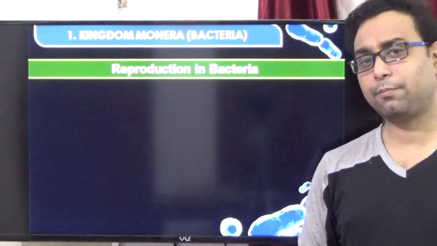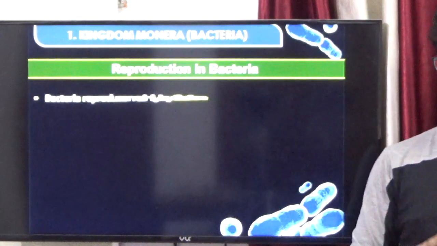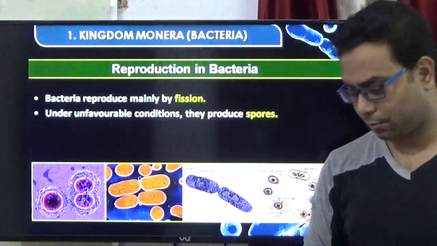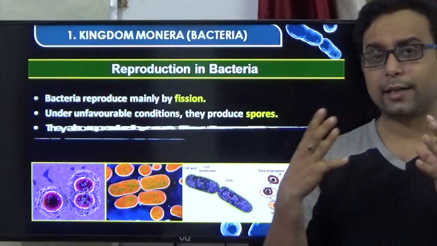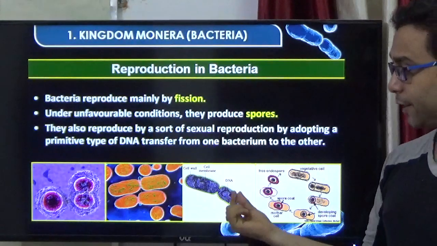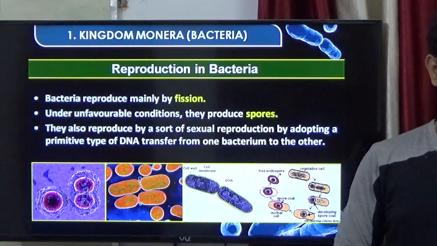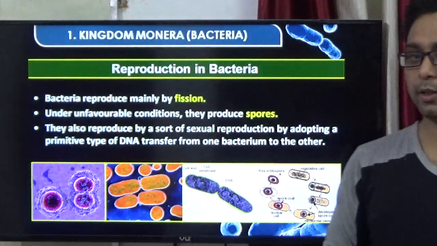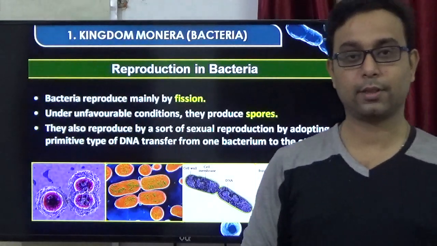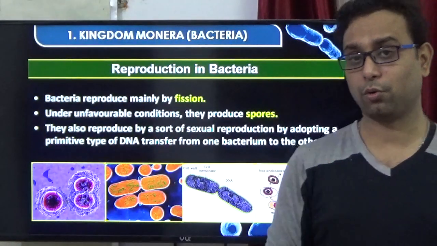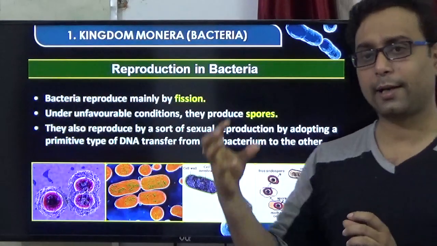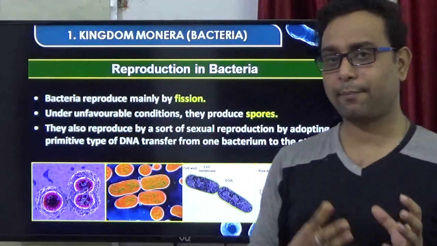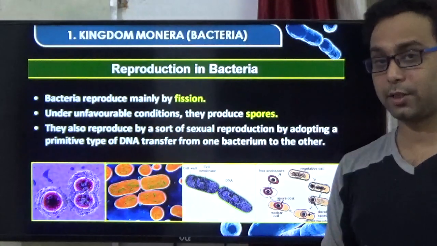Now we discuss the reproduction of bacteria. How are bacteria reproduced? Bacteria generally reproduce by binary fission. What is meant by binary fission? That means the cell ultimately divides into two, but under unfavorable conditions, when the food is not suitable, when the temperature is not suitable, at that time they form the endospore. Endo means that the spore is produced inside the cell structure. When normal conditions come back, at that time they convert to vegetative cells.